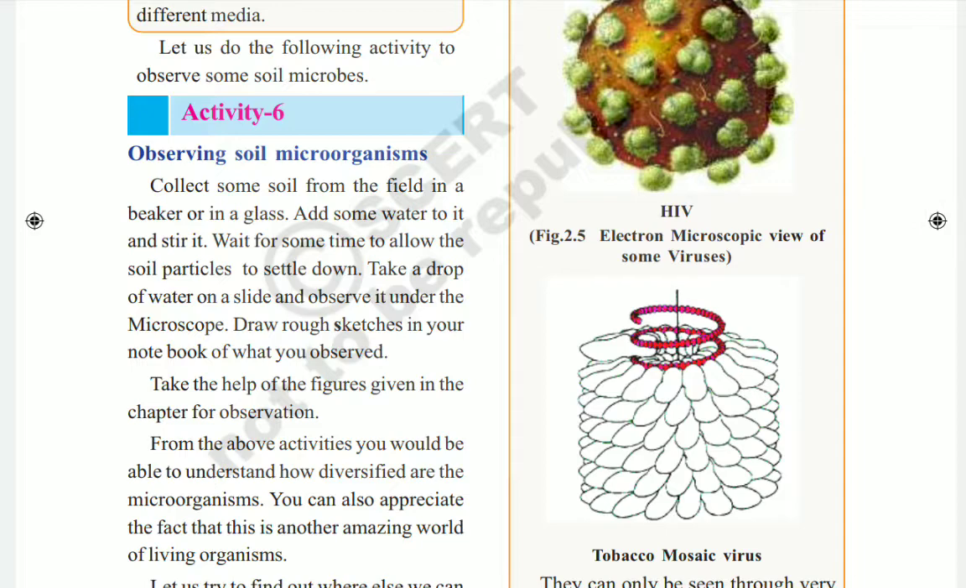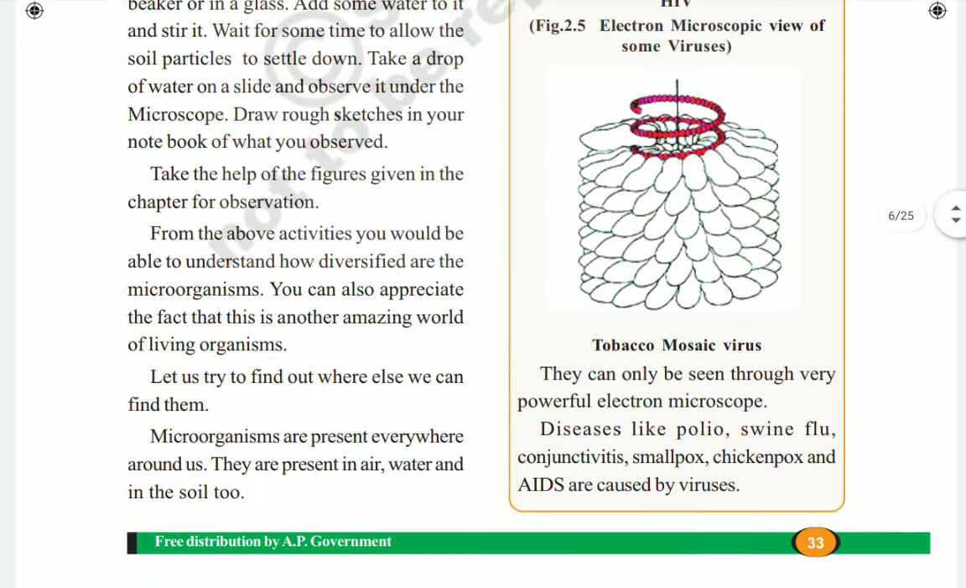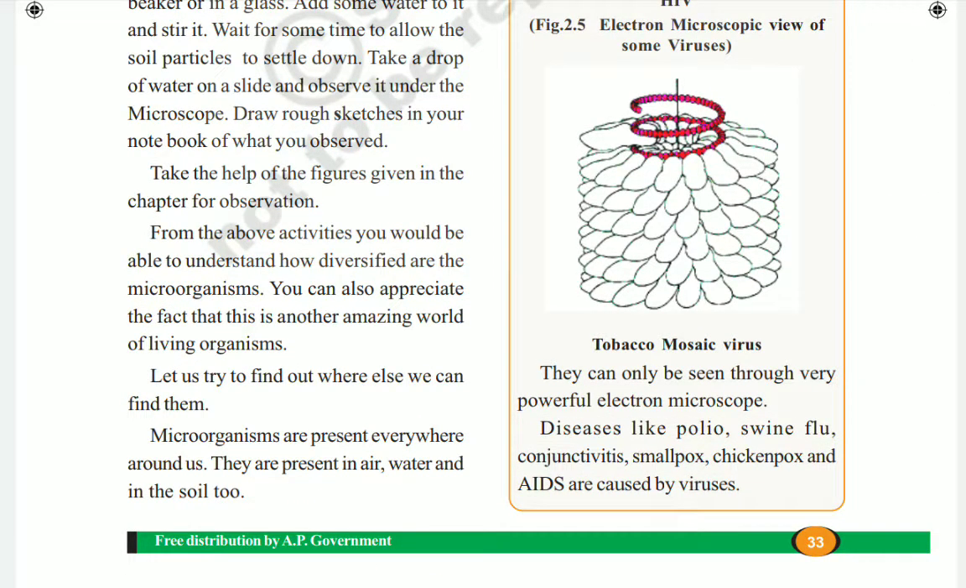After mixing, you have to leave it for some time. Then the soil particles will all settle down in the beaker or glass. If you observe the remaining water, take it on a lens and observe it under the microscope, you can find so many different kinds of bacteria in that water. So these microorganisms are present everywhere around us. They are present in air, water, and the soil also.